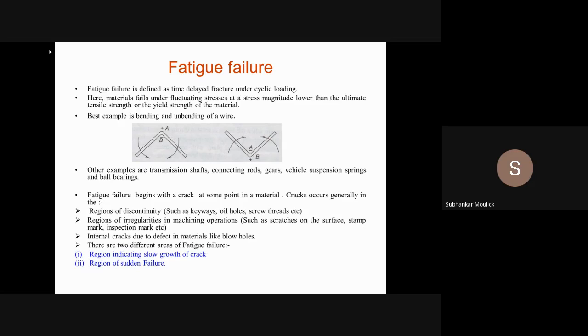One more thing to keep in mind is that fatigue failure starts with initiation of a crack. That crack can propagate slowly as well as very fast. Once the crack has propagated completely within the material, there will be a sudden failure of the material. Clear? Any doubts so far? No, sir. Okay, fine. Let us move forward.